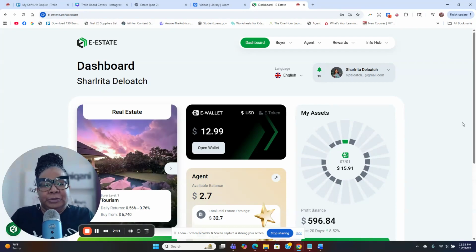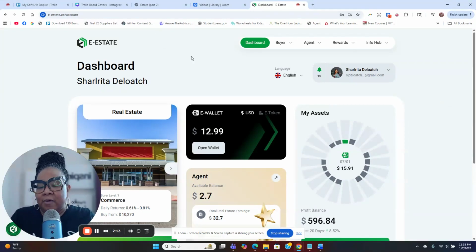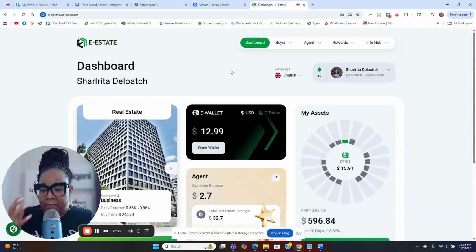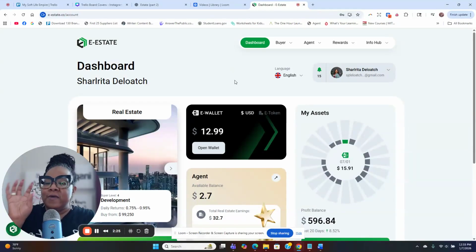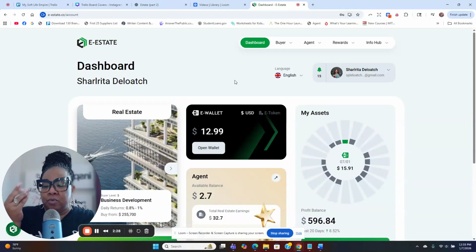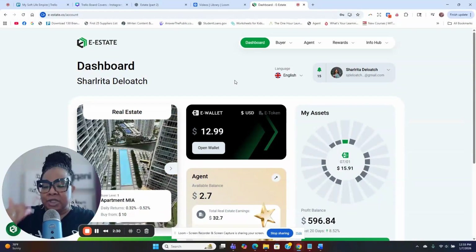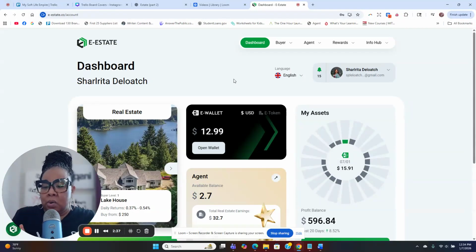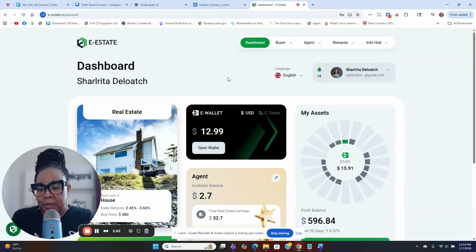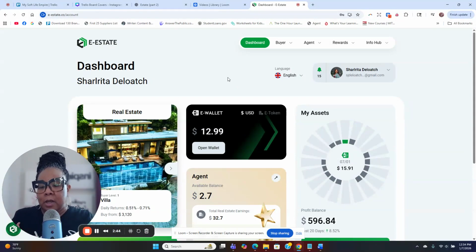Okay. So, right here in my platform, the platform is called eEstate, where I invested my money. I don't want to use the term "put it there." I invested. Okay, so I took my real money, I turned it into crypto. So I use like Bitcoin, and I transferred my Bitcoin over here to eEstate, and I bought a property. Okay, not a whole property, but a share.